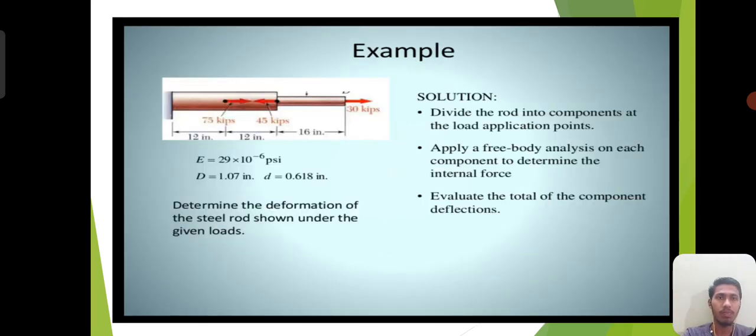For example, you can observe a diagram as shown in the figure, where E is given as 29 into 10 to the power of 6 psi, D equals 1.07 and small d equals 0.618. Determine the deformation of the steel rod shown under the given loads. Solution: divide the rod into components at the load application points, apply a free body analysis on each component to determine the internal forces, and evaluate the total deflection.